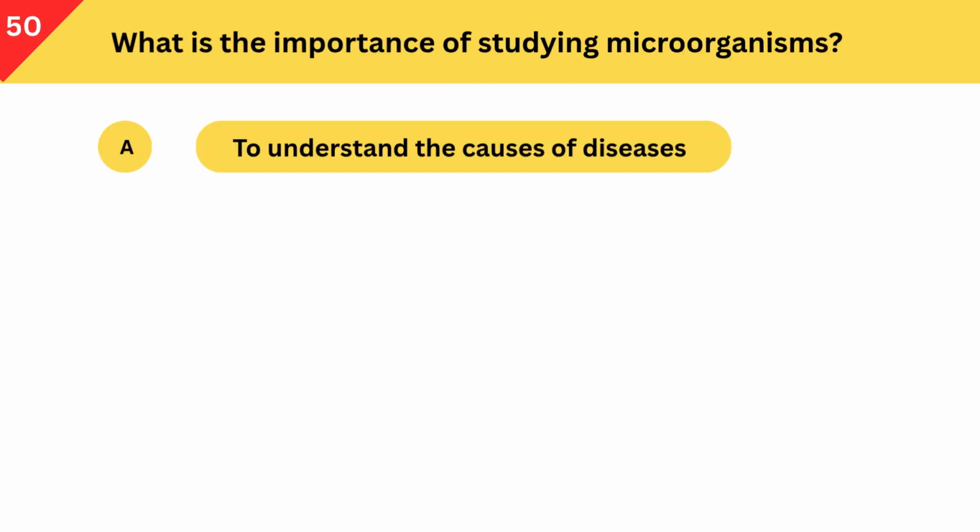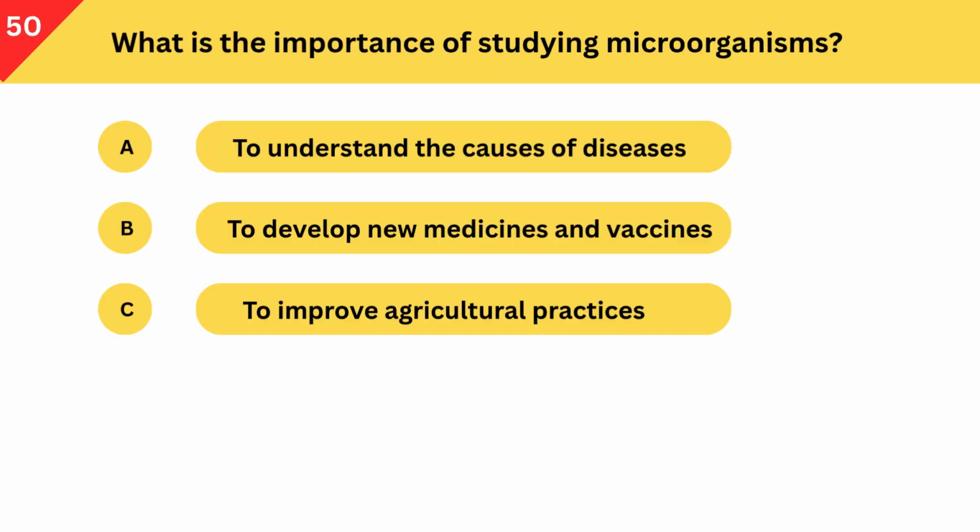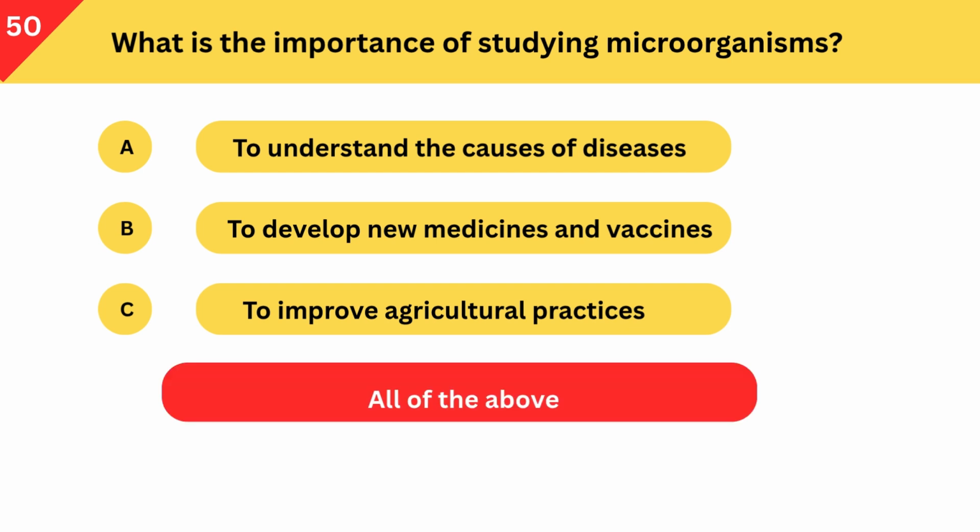What is the importance of studying microorganisms? A. To understand the causes of diseases. B. To develop new medicines and vaccines. C. To improve agricultural practices. Correct answer is all the above.